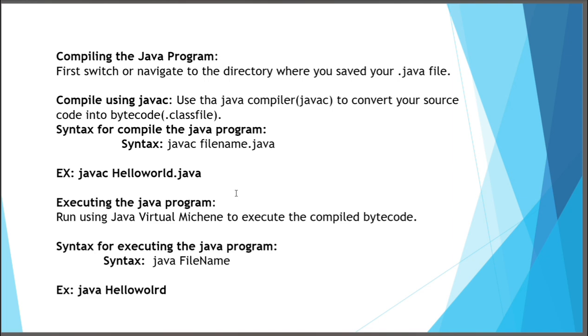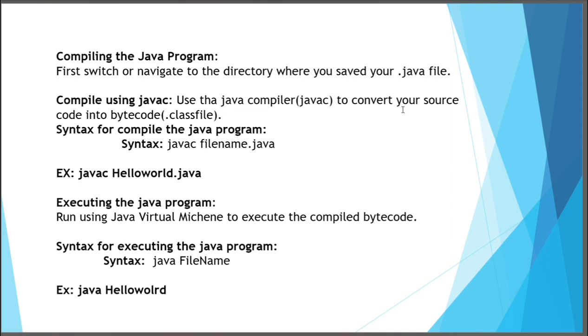And next, how to compile and execute Java programs. First, compile the Java program. Switch or navigate to the directory where you saved your .java file. Next, compile using javac. Javac is the Java compiler. Use it to compile the Java source code.